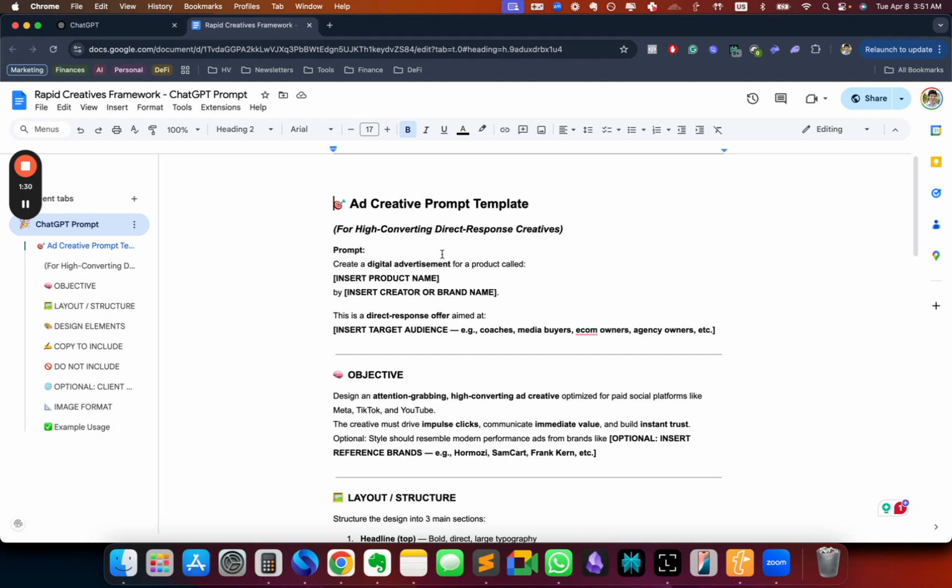But first, I'm going to walk you through this prompt so that you can go ahead and fill in the blanks and you can actually use this on ChatGPT. So here's the first thing that you want to do, right? Create a digital advertisement for a product called